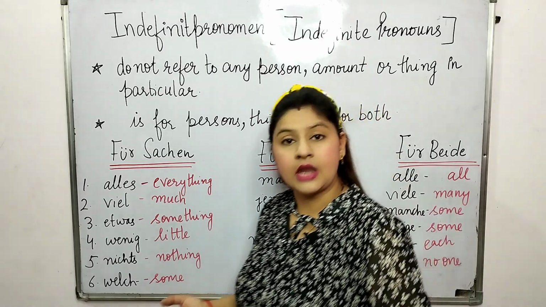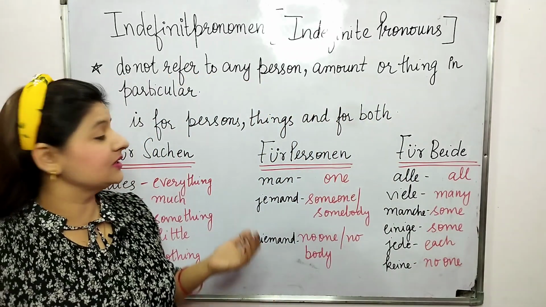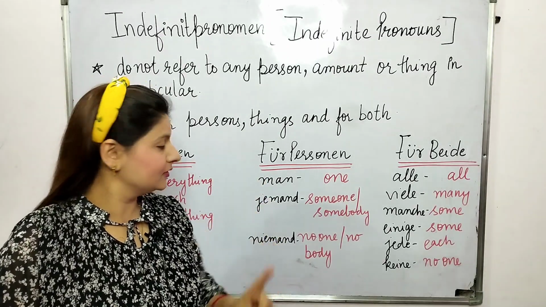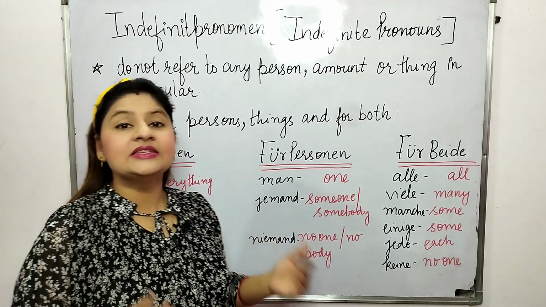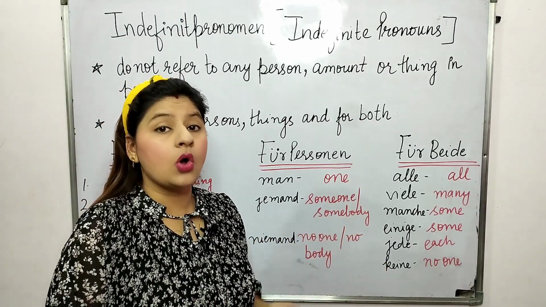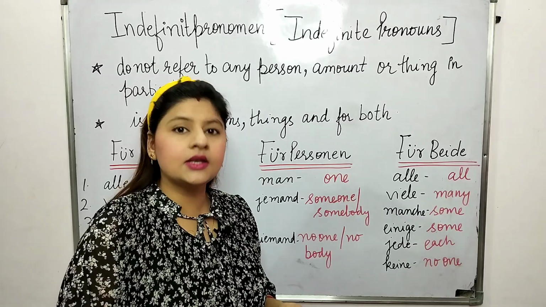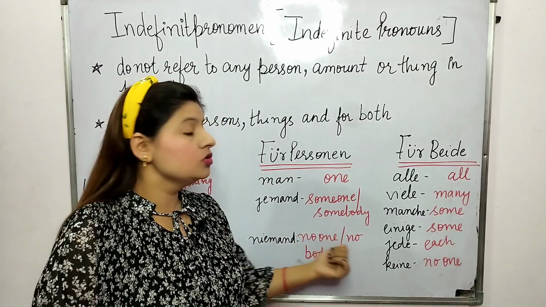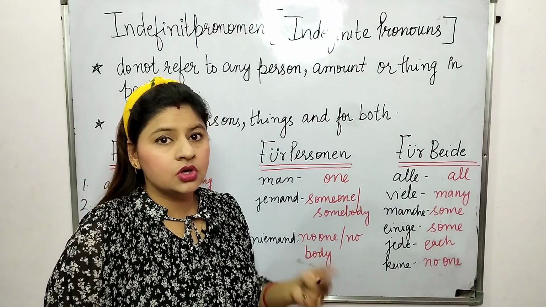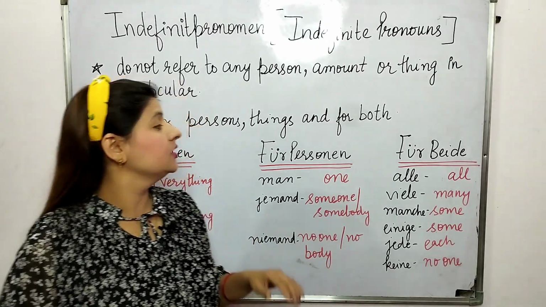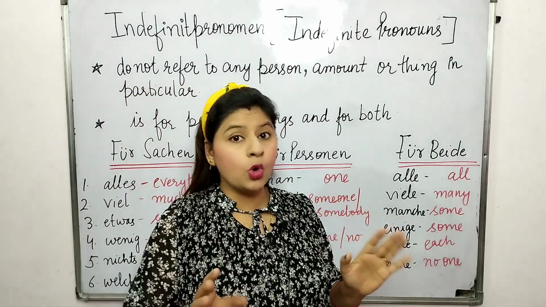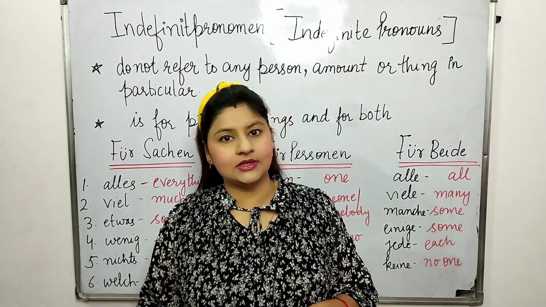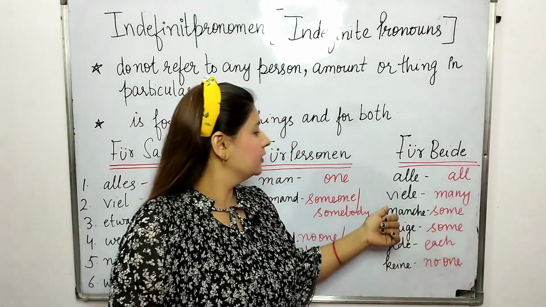Now für Personen, for persons: man, one; jemand, someone or somebody; niemand, no one, nobody. Now für beide, for both: alle. We can use alle for a person as well as for a thing.